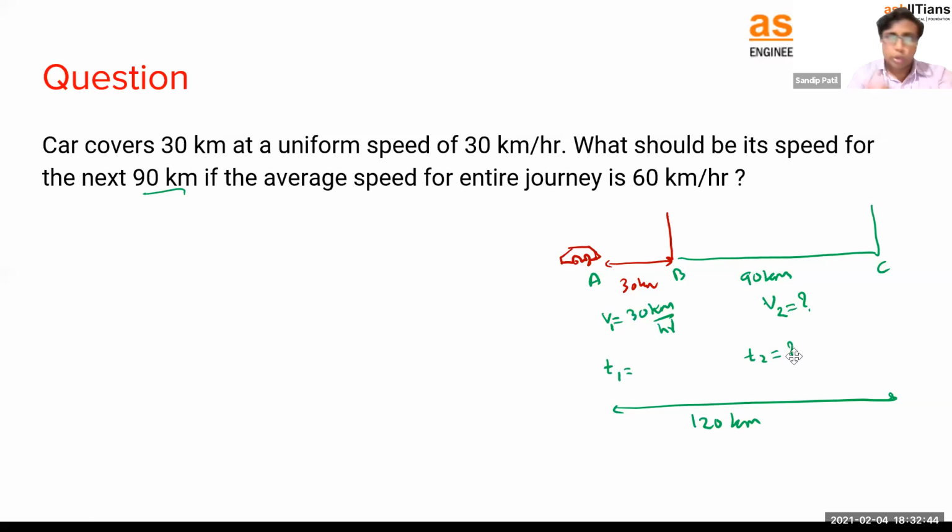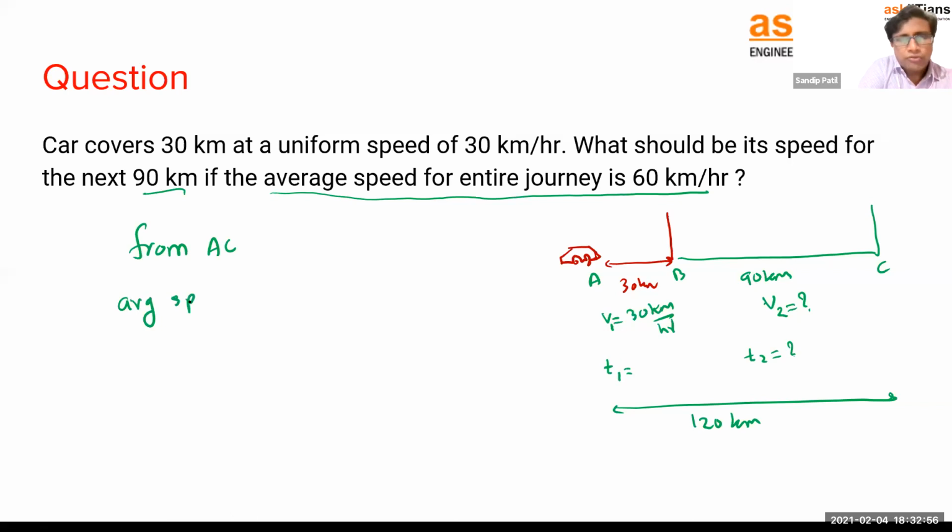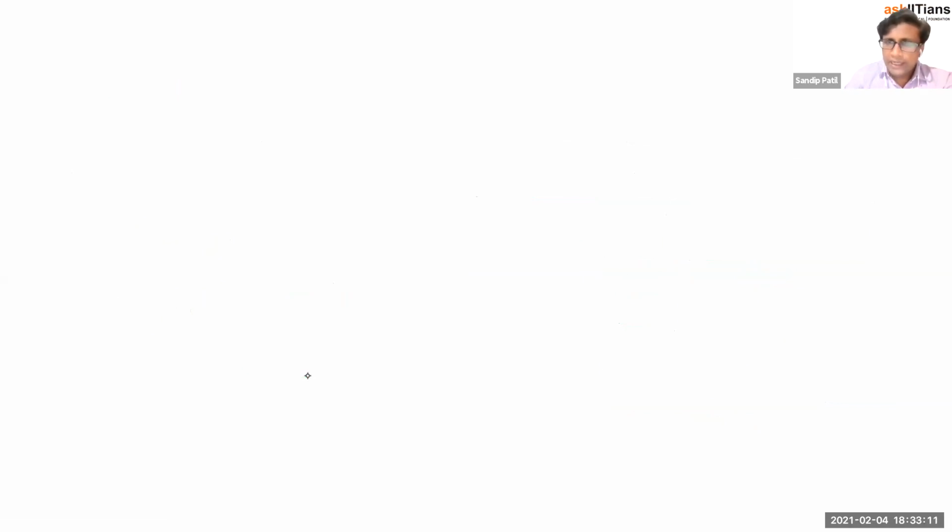if I consider the total journey from A to C, let's talk about A to C. They are saying the average speed for the entire journey should be how much? 60 kilometers per hour. So for average speed, I know the formula. The average speed's formula is distance upon time. I also know the total distance. Total distance is how much? 120 kilometers. Time. Now for time, remember,